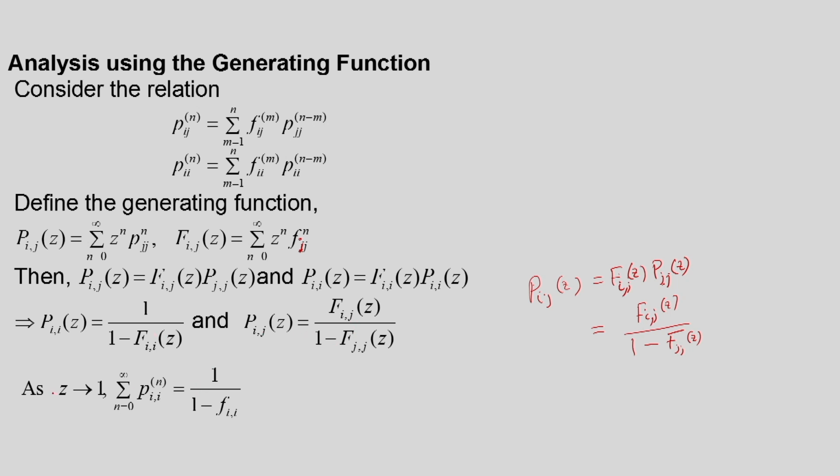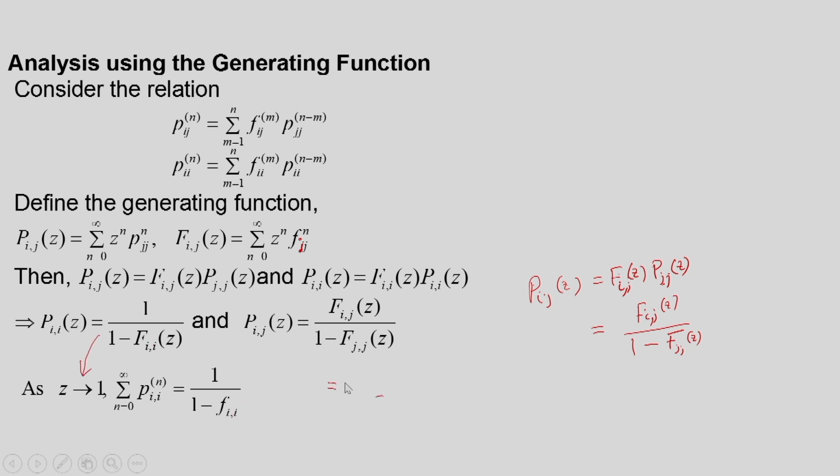Our aim is to find out what happens as z tends to 1. So, in that case I can apply Abel's theorem. So, what I will get, that is A(1), that is the sum of Pii(n) z to the power n, with z put as 1, must be equal to 1 by 1 minus Fii(1).